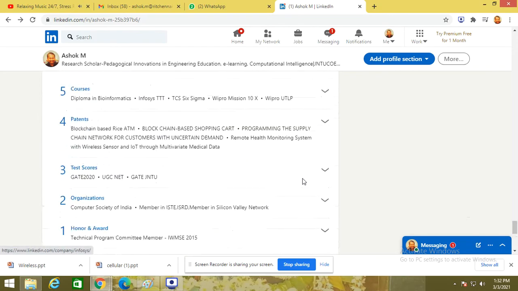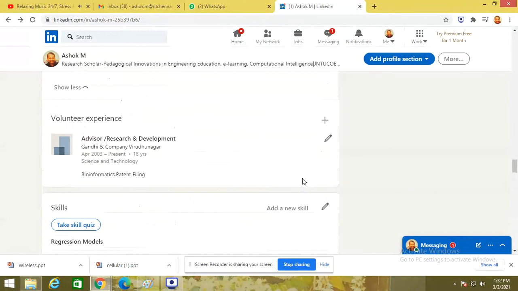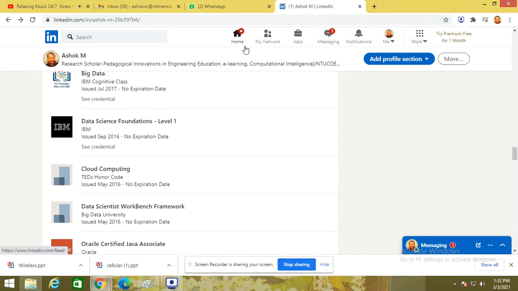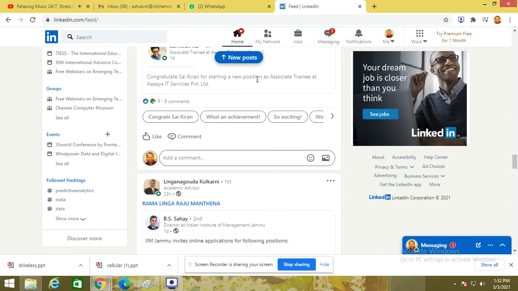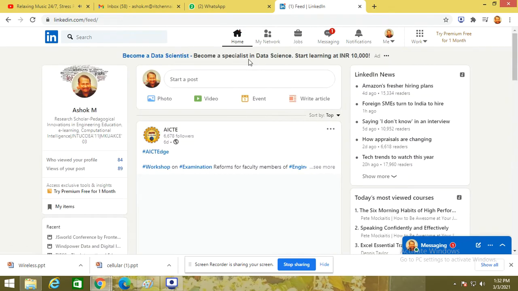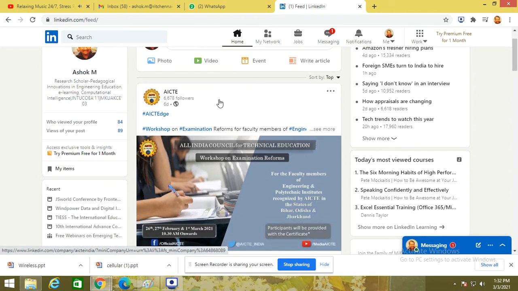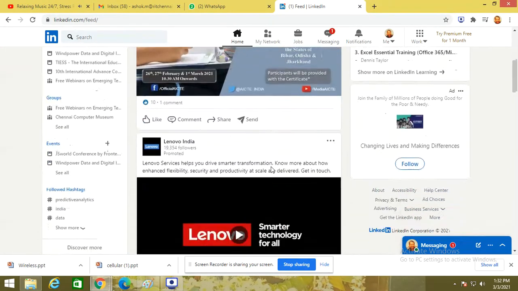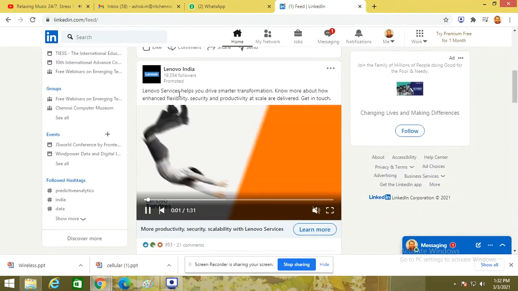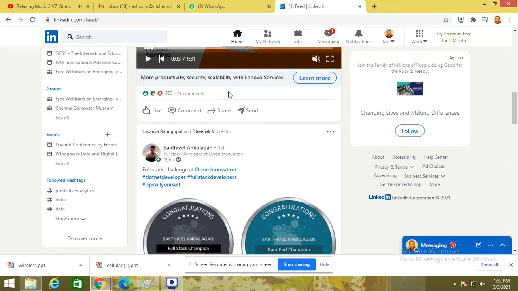For example, you have to follow a company. How to follow a company? This is my timeline. If you go home, this is my timeline where I could post. Since I am a teacher, I have subscribed to AICTE. I am following AICTE, so all the notifications from AICTE will come here first. Some of the feeds will be automatically ordered based upon your previous activity.